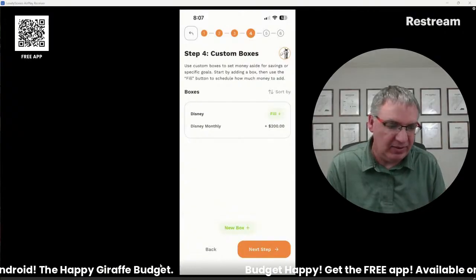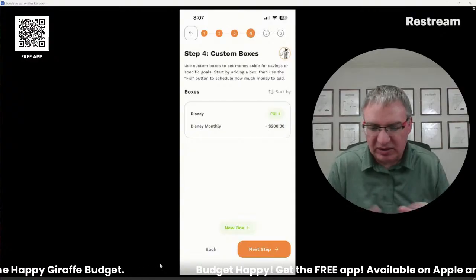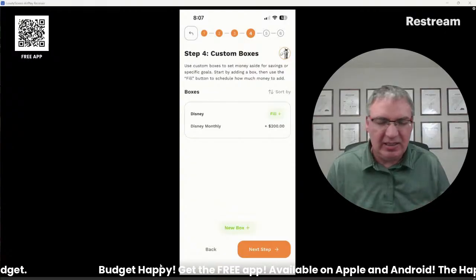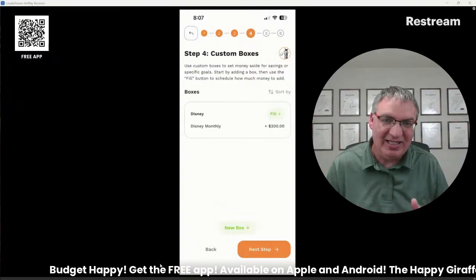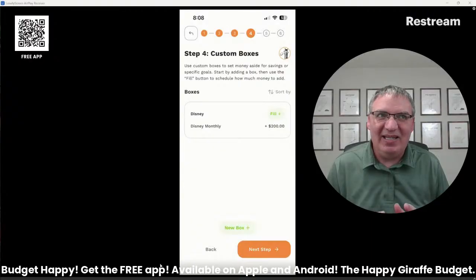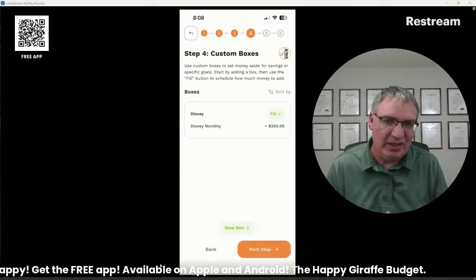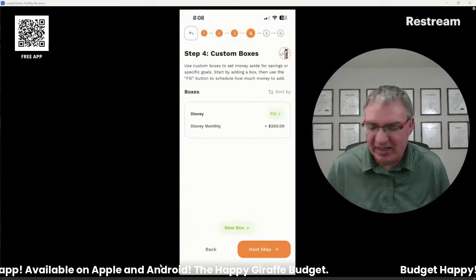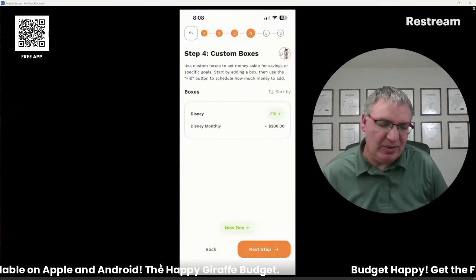Like your washer is going to go out, the roof's going to need to be redone. There's all kinds of things that happen. It's absolutely going to happen, and you're not going to be able to handle it with your weekly allowance. And it can really mess up your budget if you're not ready for something like that. So try to set something aside.